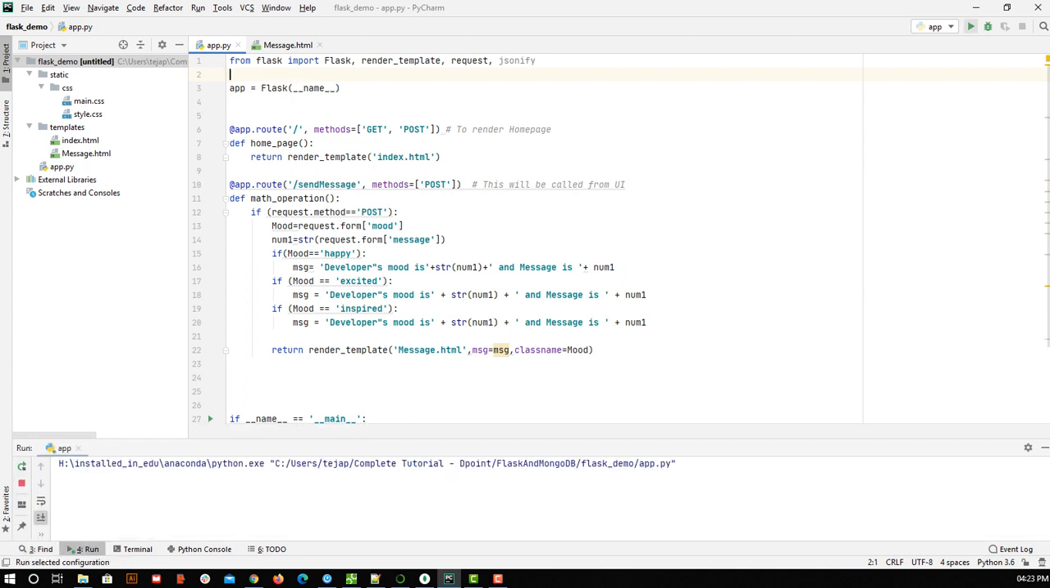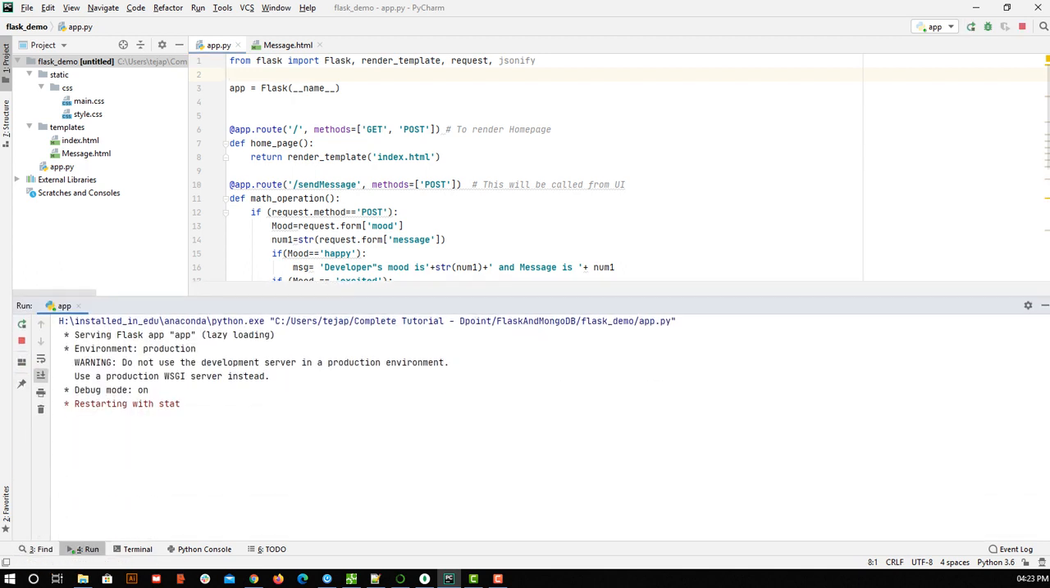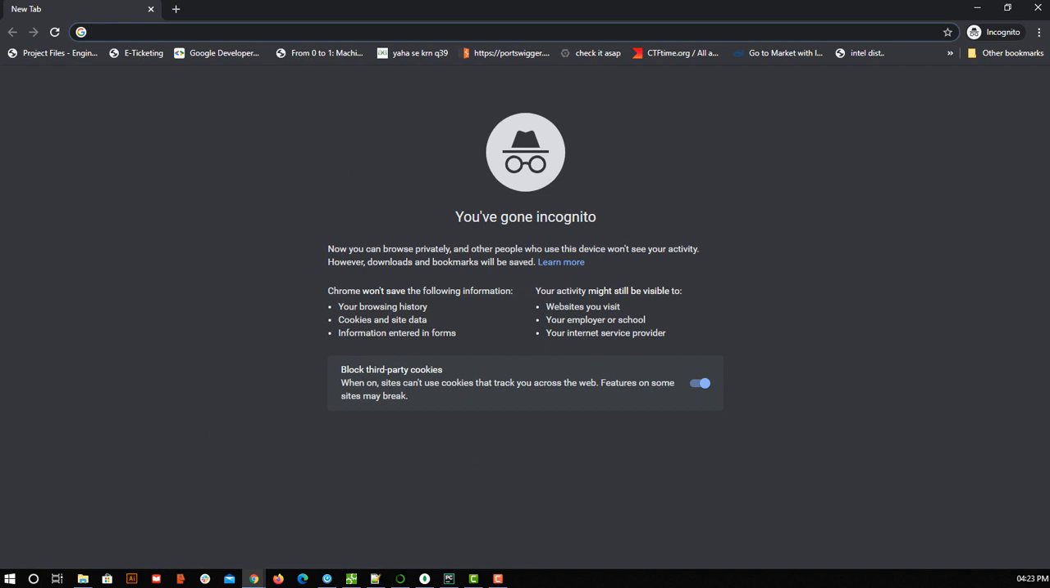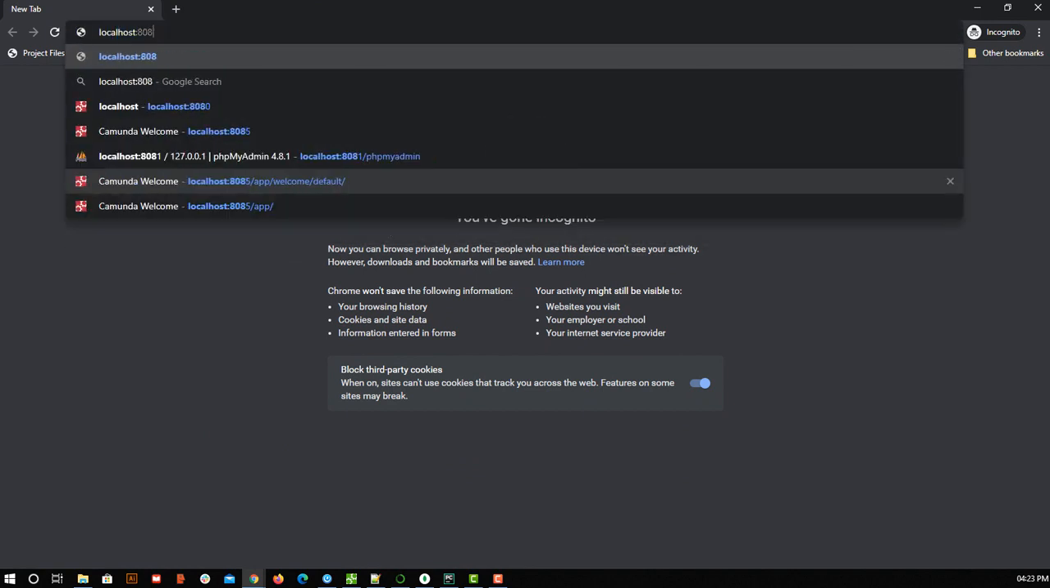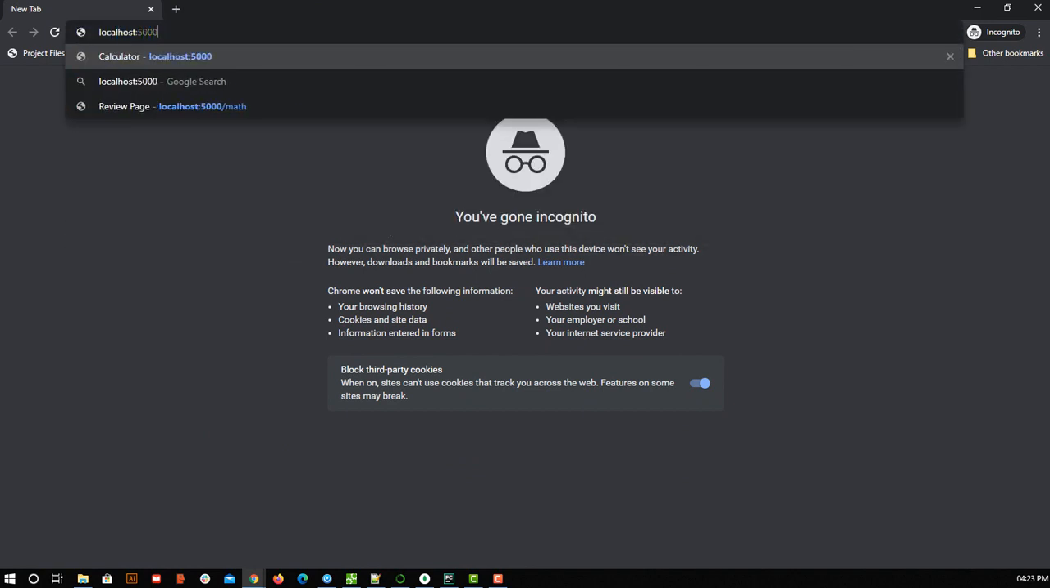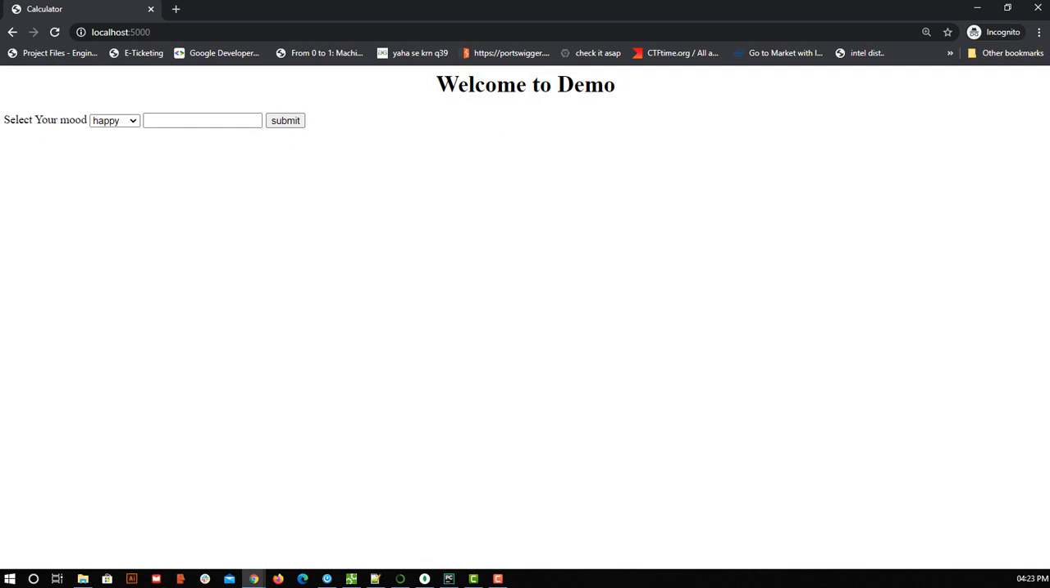Okay, let me start this app. I can see it is started on localhost 5000. So I'll open my Chrome and open localhost 5000, and this is the home page. Just to see how it goes, while seeing the code you will easily understand.